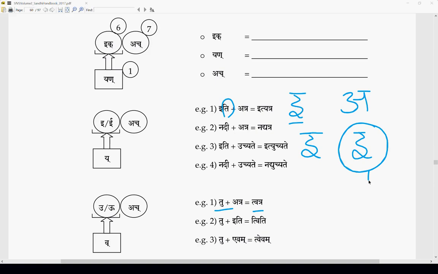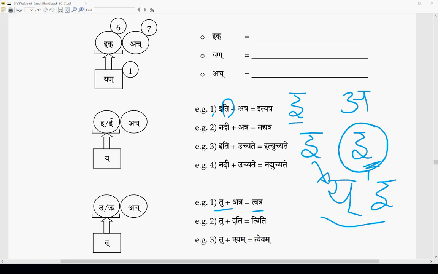This may be a special case, because what we learnt is savarna dirgha sandhi. According to this sutram, the first i should have become ya, and the second one does not change.